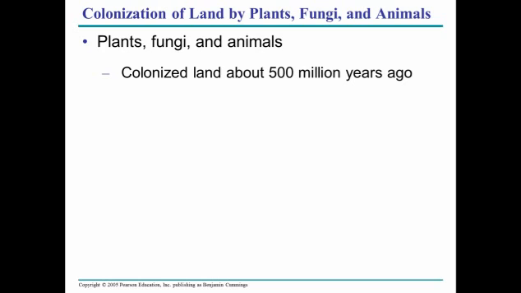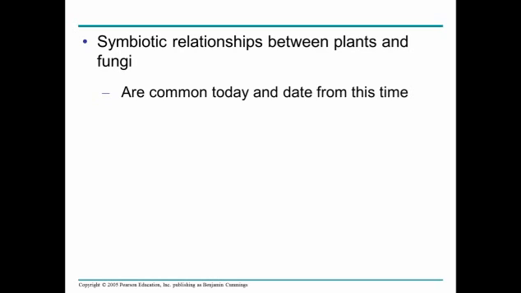We do know that plants, fungi, and animals colonized land about 500 million years ago. And there is a symbiotic relationship between plants and fungi that still occurs to this date, such as in root nodules, fungi growing alongside roots to assist nutrient uptake and nutrient production.